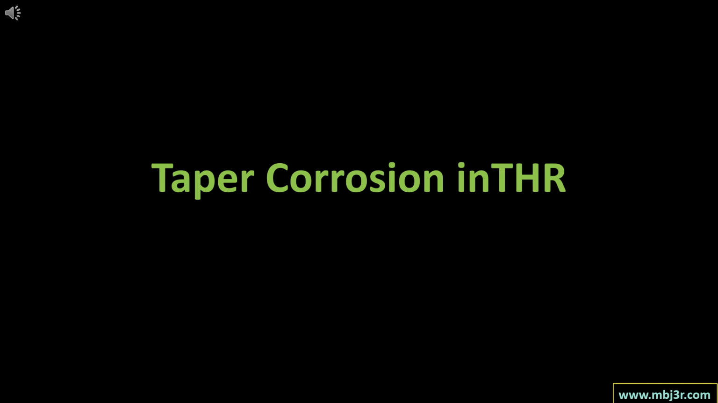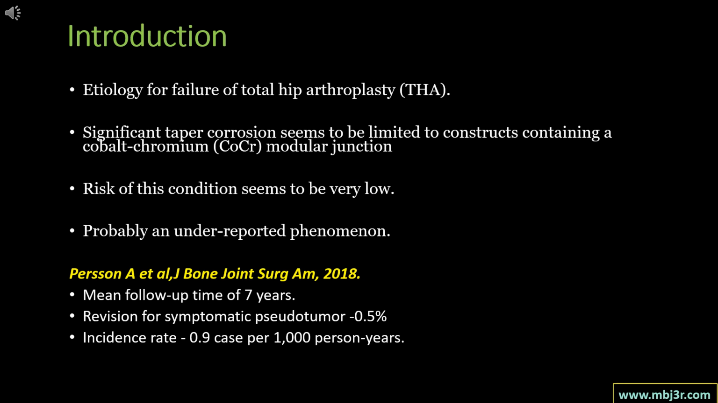Taper corrosion in total hip arthroplasty. Taper corrosion has only recently come to light as an etiology for failure of total hip arthroplasty. Clinically significant taper corrosion seems to be limited to constructs containing a cobalt chromium modular junction, such as a modular femoral head or a dual modular femoral neck.